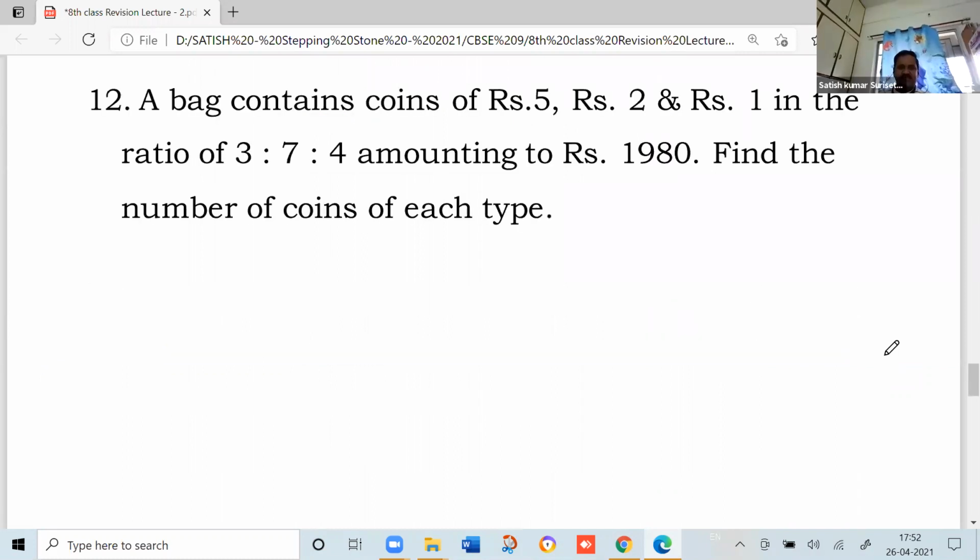Try next. A bag contains coins of rupees 5, rupees 2 and rupee 1 in the ratio of 3:7:4 amounting to rupees 1980. Find the number of coins of each type. Means you should calculate how many 5 rupee coins are there, how many 2 rupee coins are there, and how many 1 rupee coins are there.